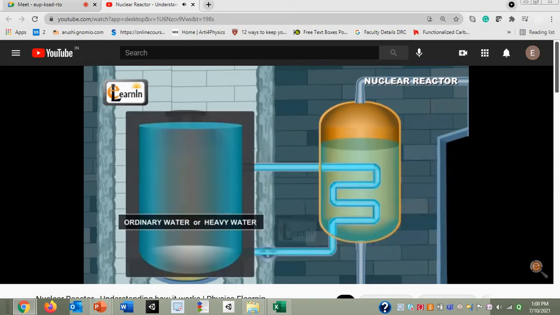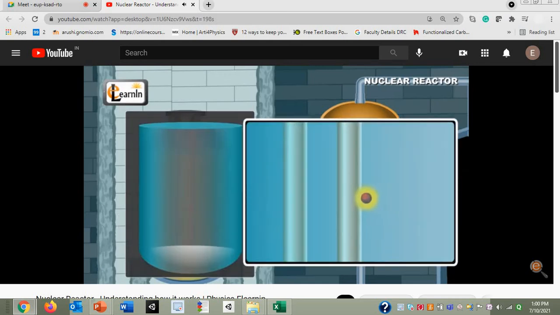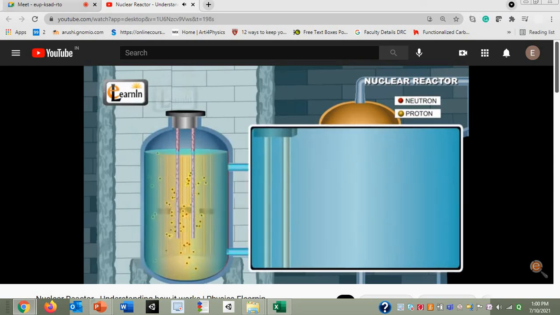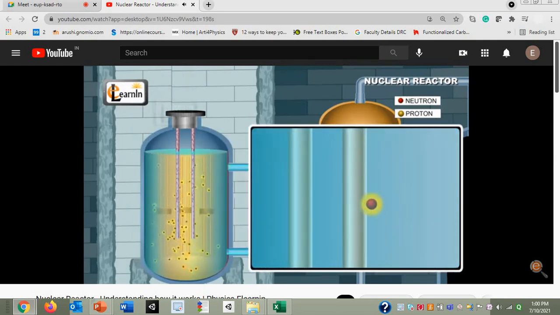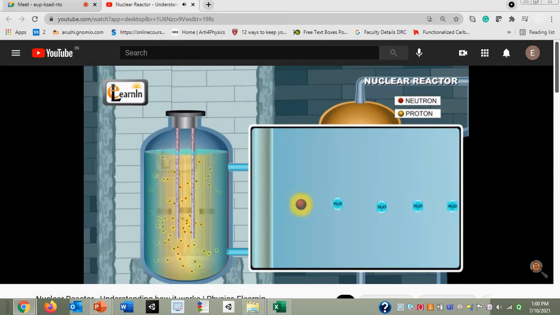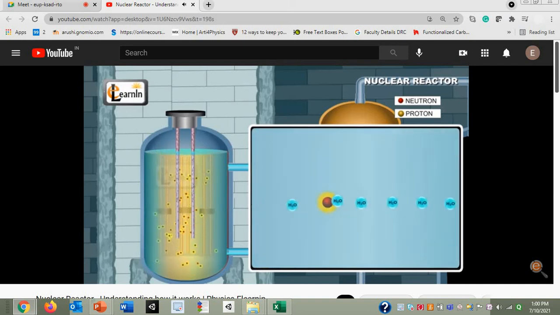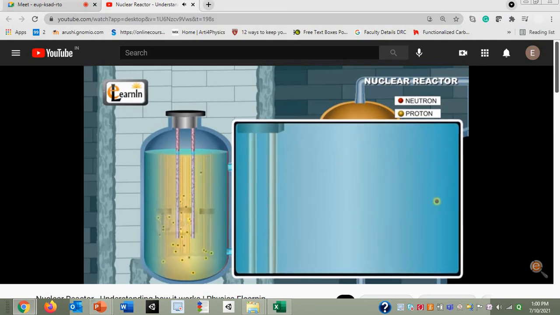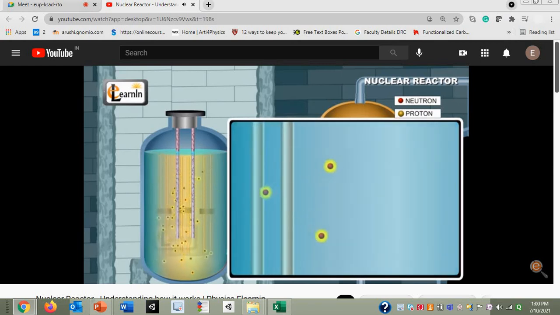Commonly, ordinary or heavy water is used as a moderator in nuclear reactors because of the deuterons present in them, which are capable of slowing down the neutron speed. Water molecules in the moderator are useful in slowing down the high-energy neutrons, which leave the fuel element after nuclear fission. These high-energy neutrons collide with water molecules, thereby losing some energy with every collision and therefore slowing down substantially. A new fission reaction can now be triggered using this slow neutron by striking it with a fuel element.